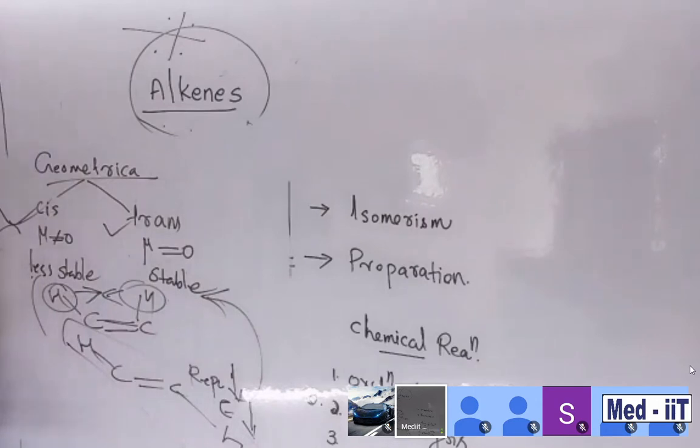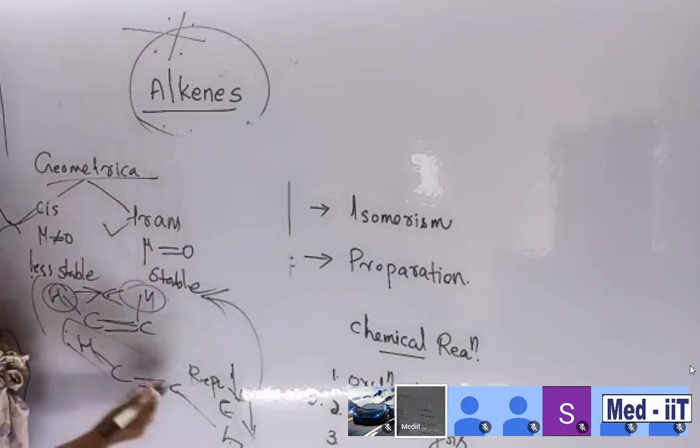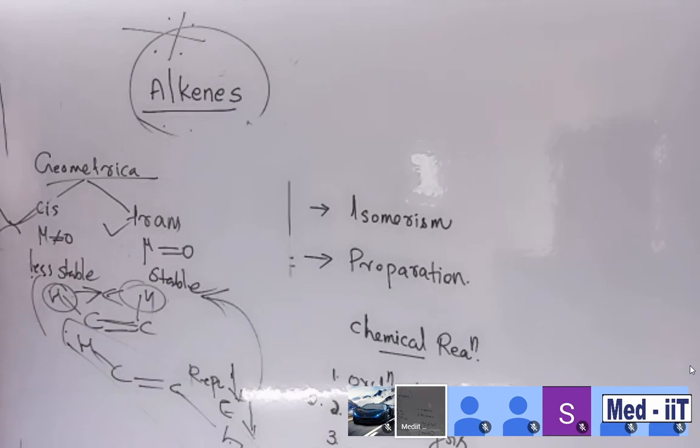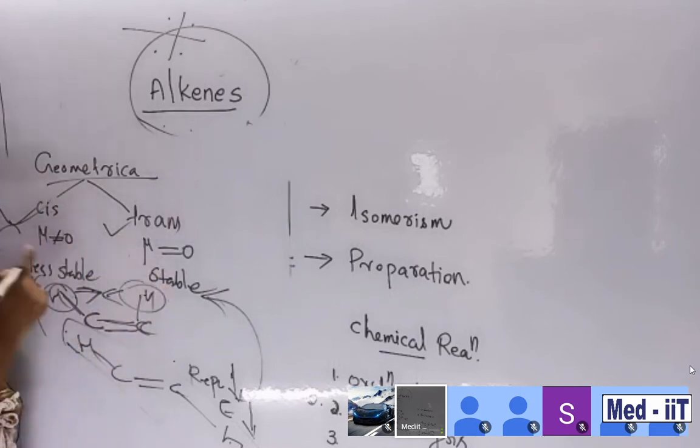You are familiar with how energy is connected to stability. Because these are the same groups, and they are far apart, there is no more attachment. But in the cis case, hydrogen and hydrogen are near each other, so there is a chance of repulsion. That's why cis is less stable and trans is more stable. Clear? Okay.